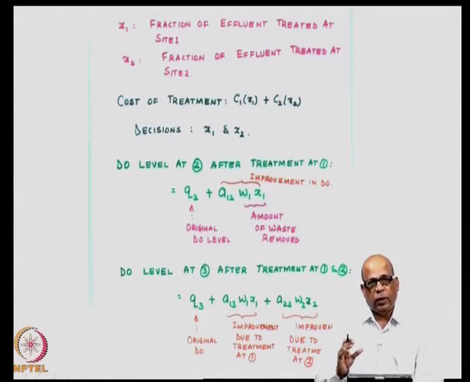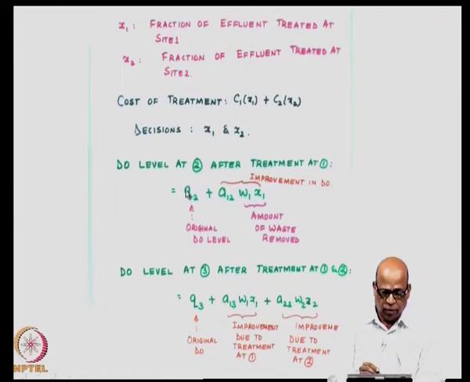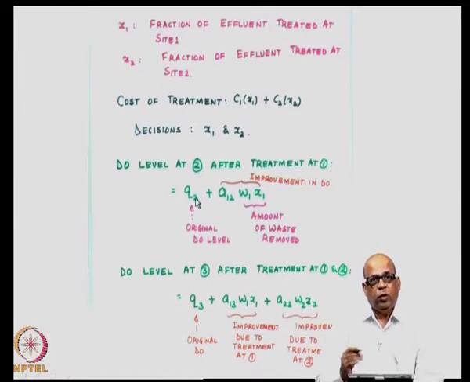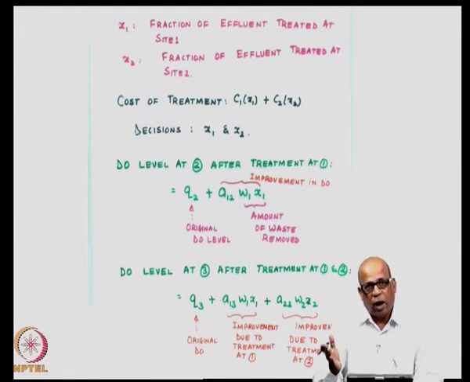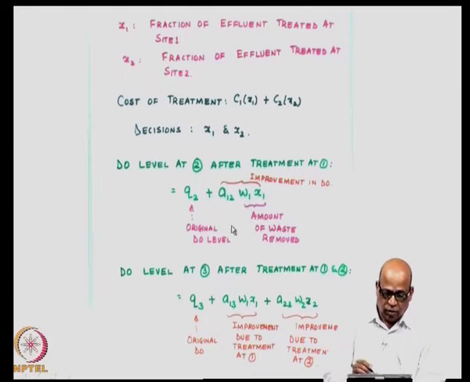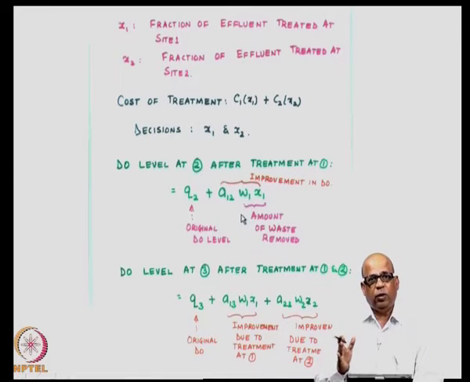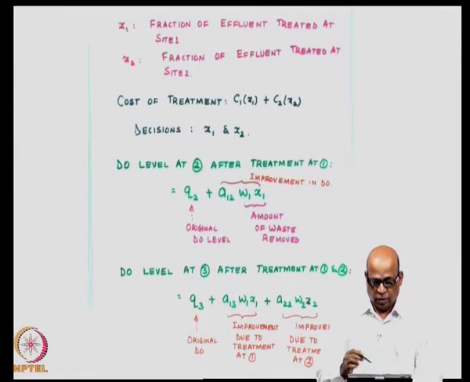This is the improvement. And what was the original DO? The original DO was small q2. So, small q2 plus A12 into W1 into x1 will be the total dissolved oxygen at site number 2 after a treatment of x1 has been given at site number 1. And this dissolved oxygen at site number 2 must be at least equal to what we desire at that point, which is capital Q2. We will write it presently.